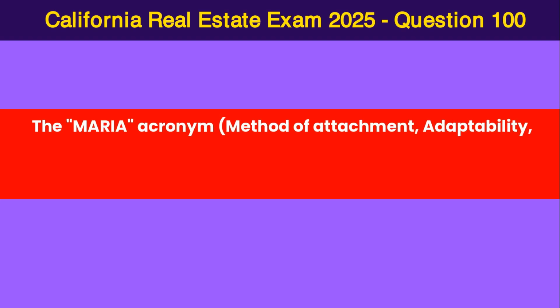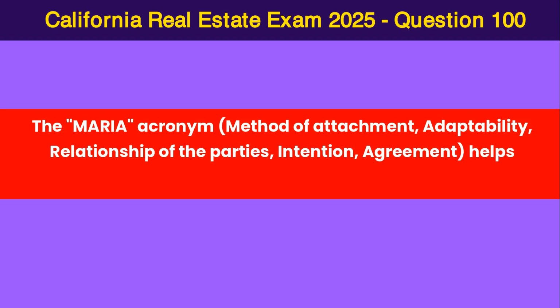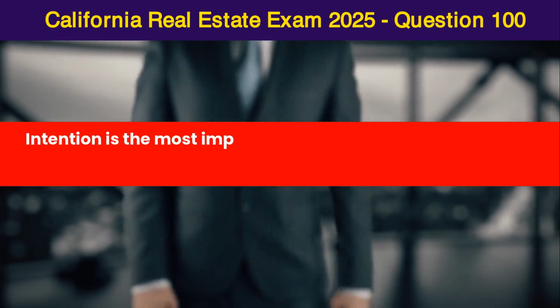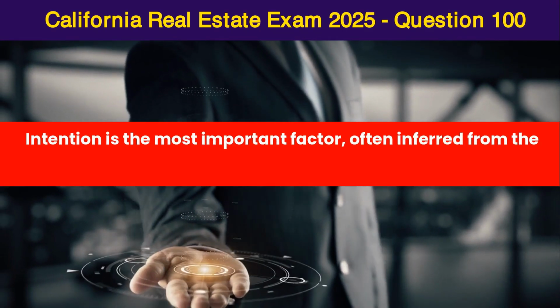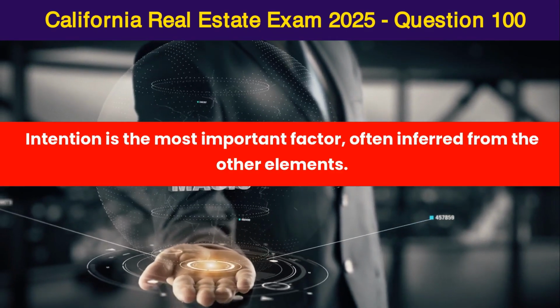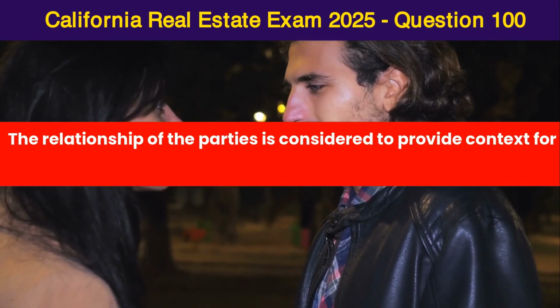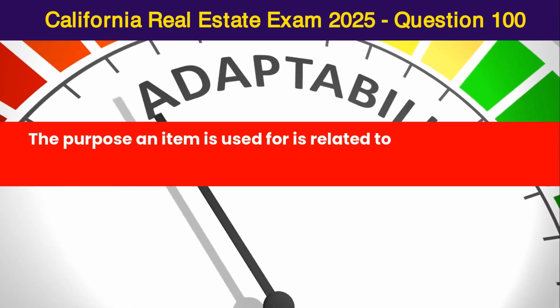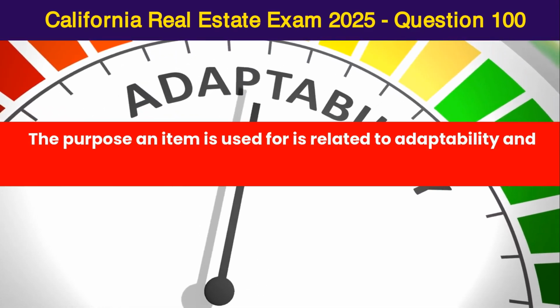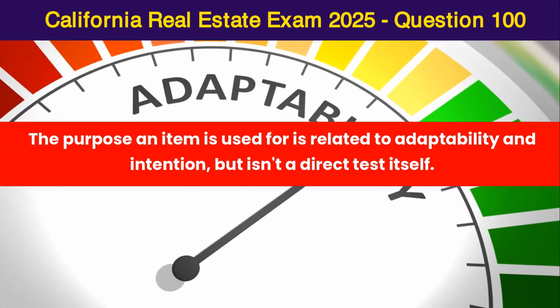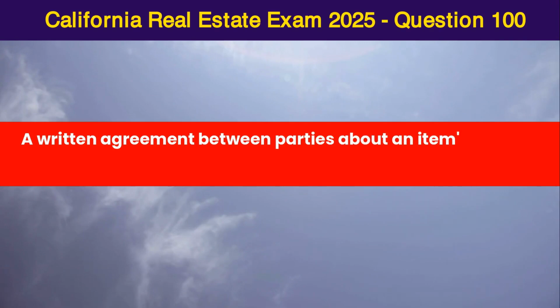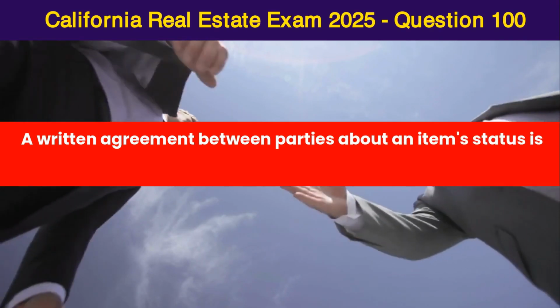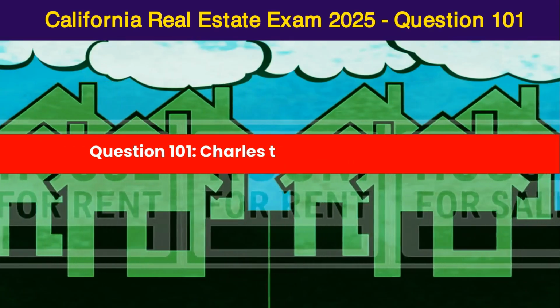The MARIA acronym, Method of Attachment, Adaptability, Relationship of the Parties, Intention, Agreement, helps determine if something is a fixture. Intention is the most important factor, often inferred from the other elements. The relationship of the parties is considered to provide context for their intent. The purpose an item is used for is related to adaptability and intention, but isn't a direct test itself. A written agreement between parties about an item's status is usually